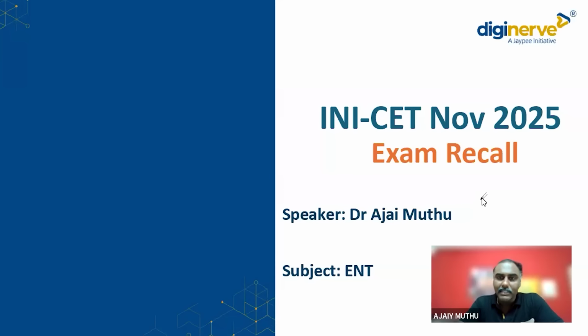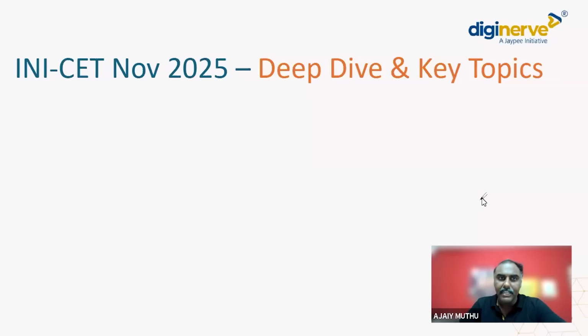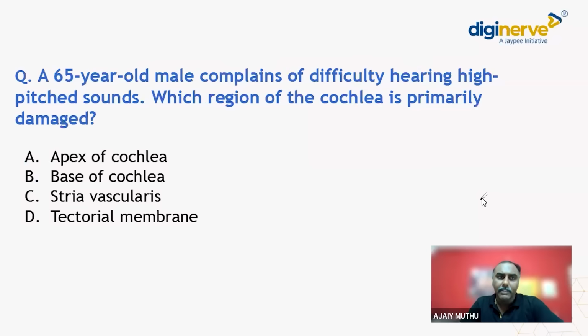So we all know that ENT as a subject has very important MCQs, and every year in the INI-CET exams there will be around 7 to 8 MCQs, and in the NEET exam there will be around 15 MCQs. So I'm just going to recall what questions have been asked, how you faced them in the exam, and what repeated questions have been asked every year, so that it will be useful for upcoming sessions also. So we will start with the chapters. We will start with the questions now.